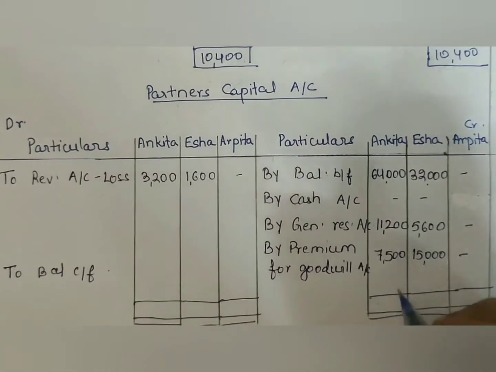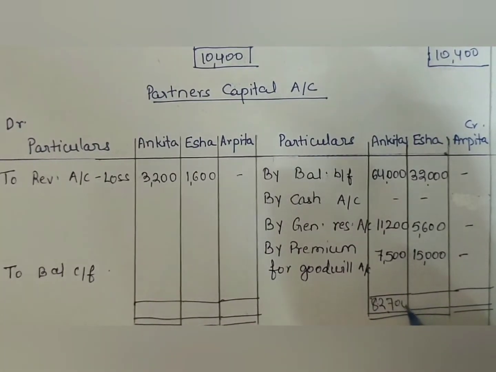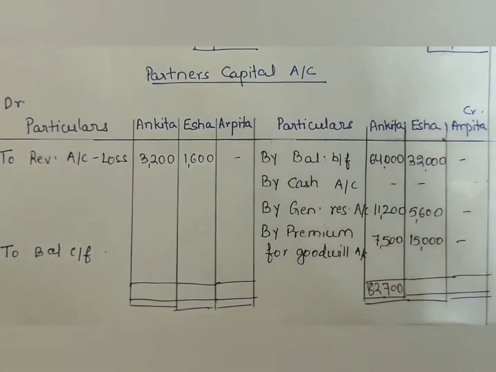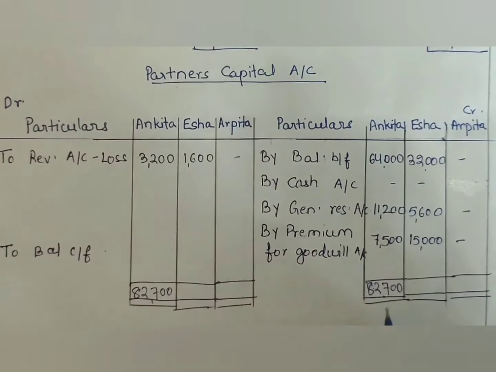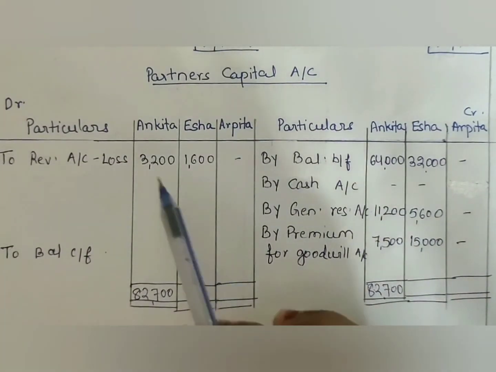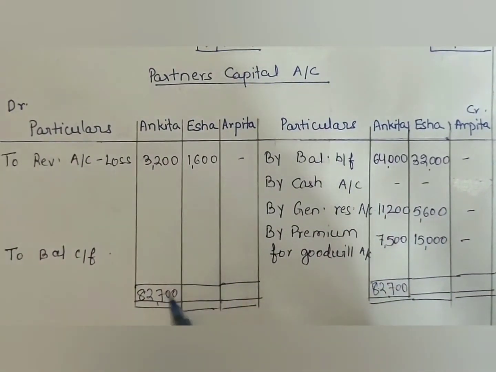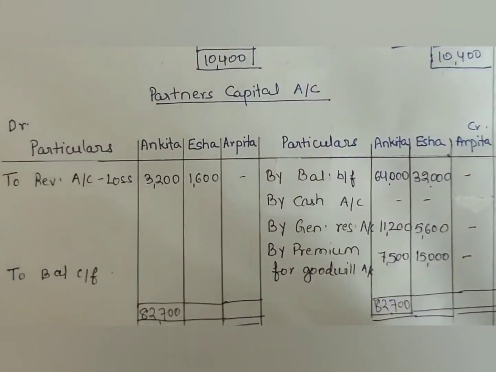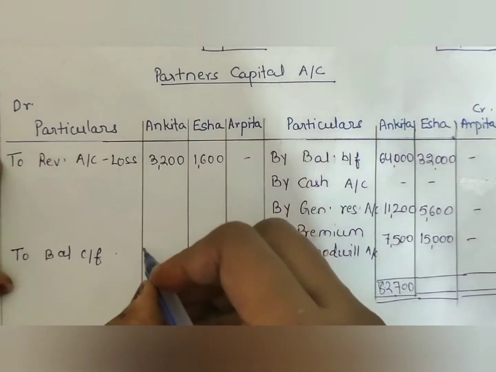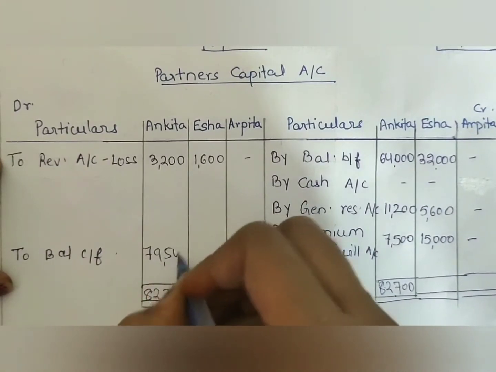Here the total of the credit side is 82,700. Now if we deduct 3,200 from that, we will get the adjusted capital of Ankita, that is 79,500.